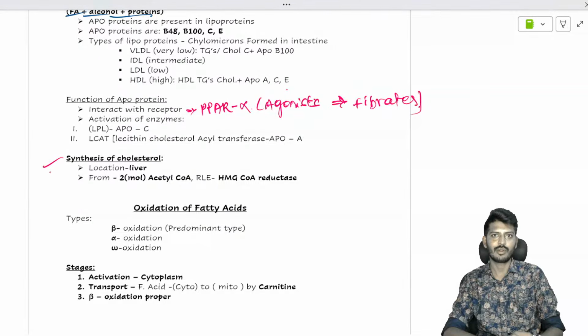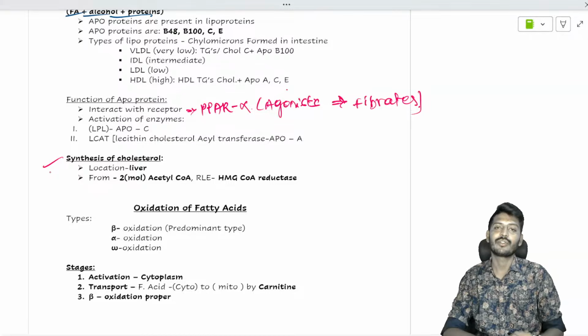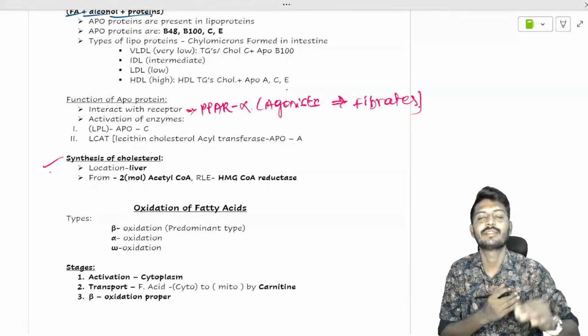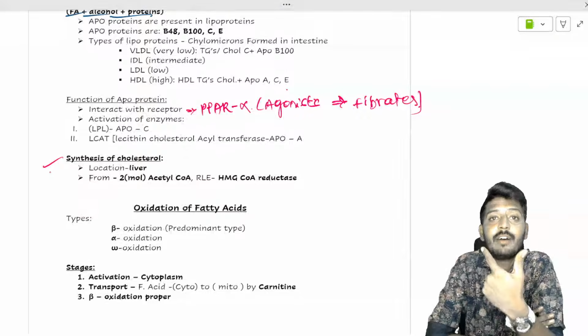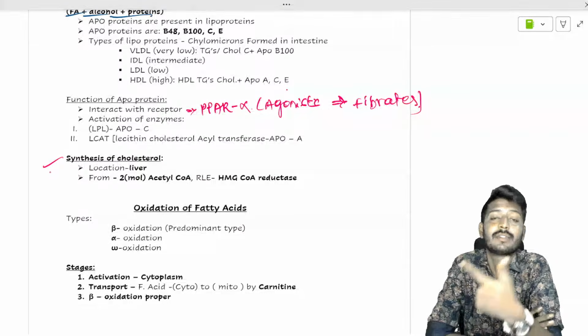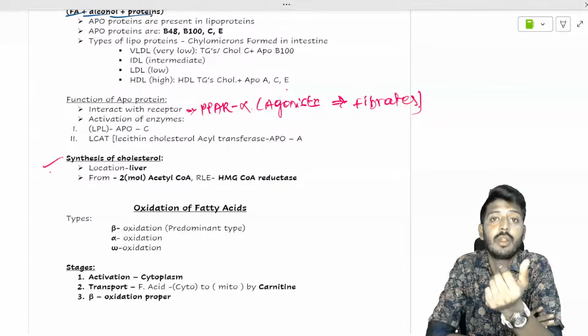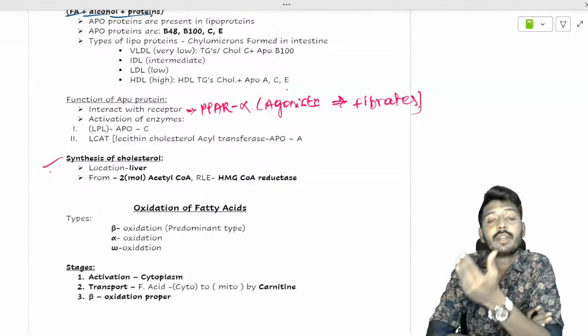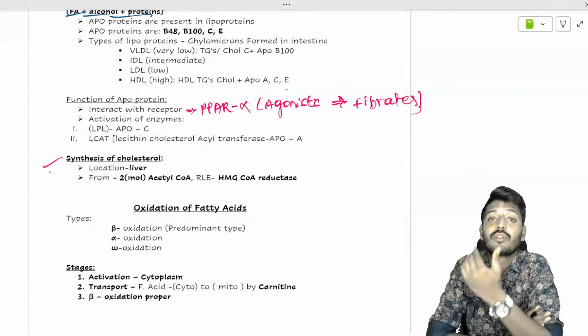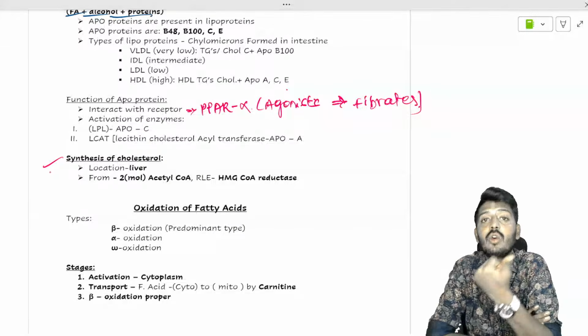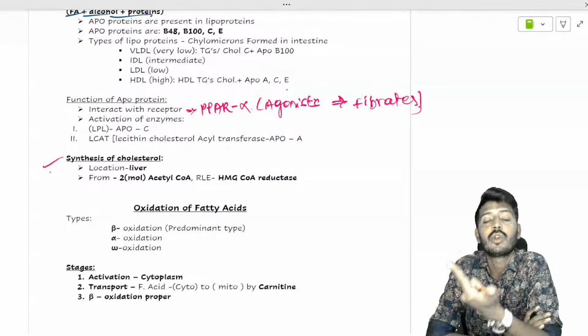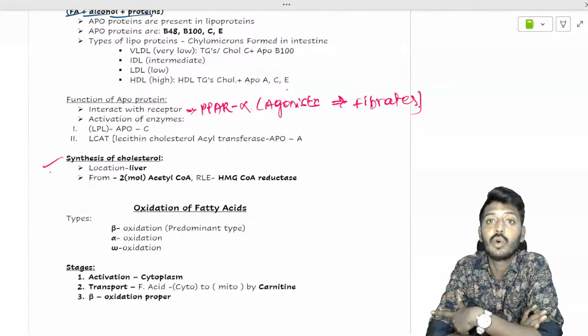Okay, now suppose somebody says, no, I will eat zero cholesterol. Your liver will say, I don't care, I will produce the cholesterol, because cholesterol is required for the synthesis of substances like bile acid. Cholesterol is required for the synthesis of sex steroids such as testosterone, estrogen, progesterone. It is required for the synthesis of vitamin D, of aldosterone, which is a mineralocorticoid, and of glucocorticoids.